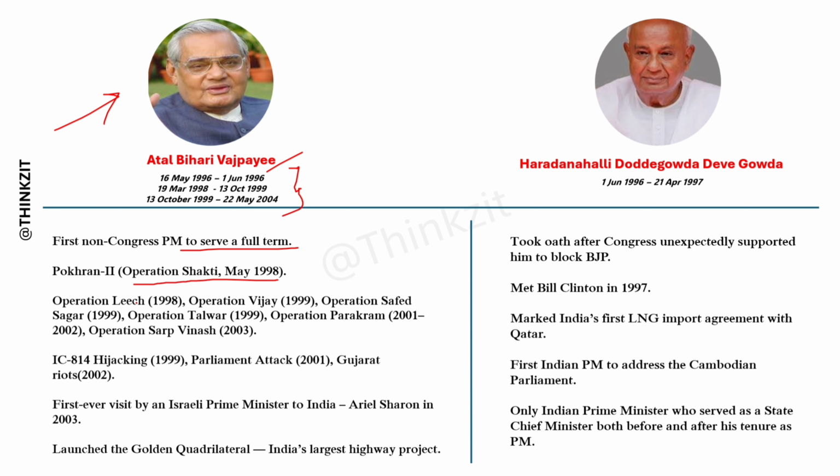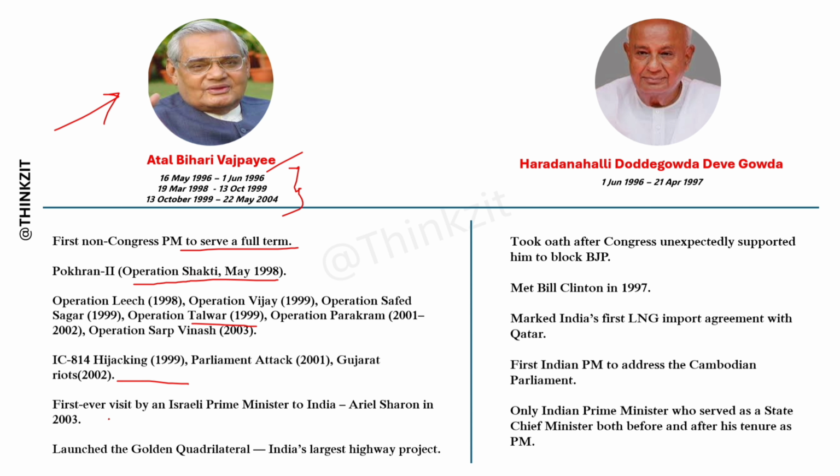He also saw key military operations including Operation Vijay, Operation Safed Sagar, Operation Talwar, Operation Parakram, Operation Sarp Vinash. And his tenure saw the IC 814 hijacking in 1999, the Parliament attack in 2001 and the Gujarat riots in 2002.